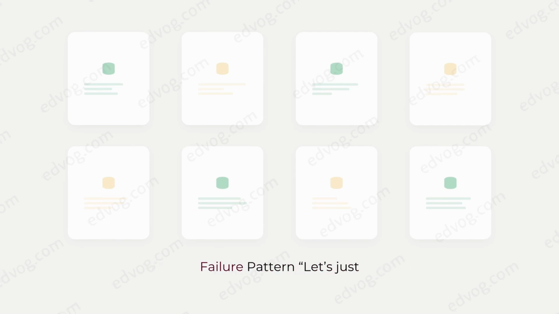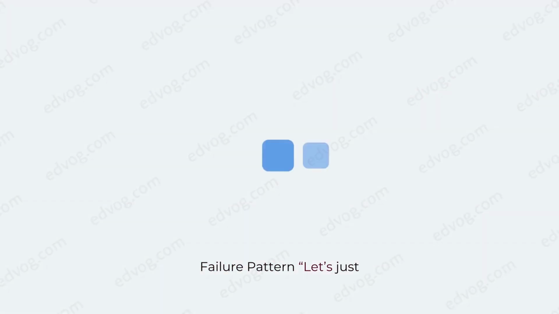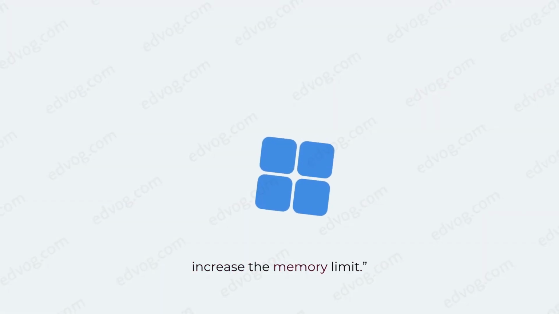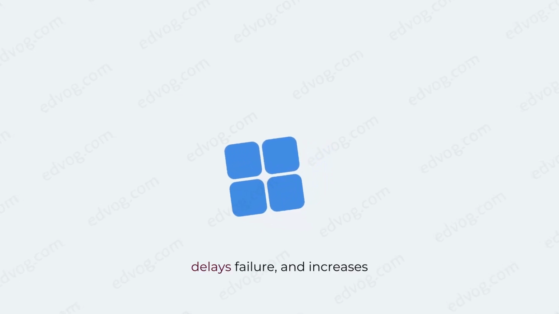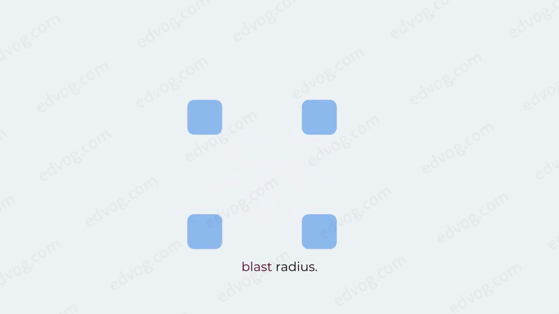Common senior-level failure pattern: "Let's just increase the memory limit." This often hides leaks, delays failure, and increases blast radius. Limits are not the enemy, they are feedback.